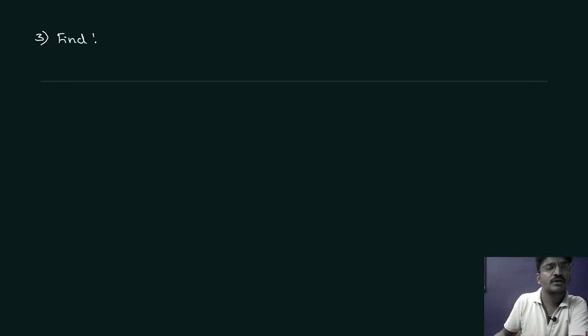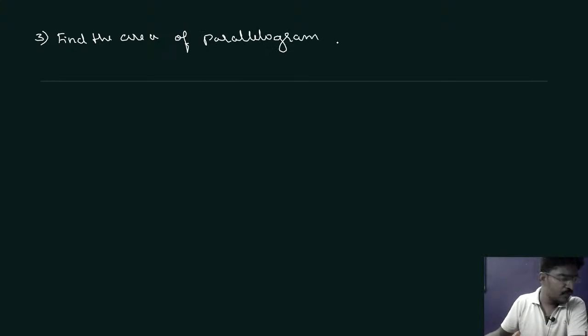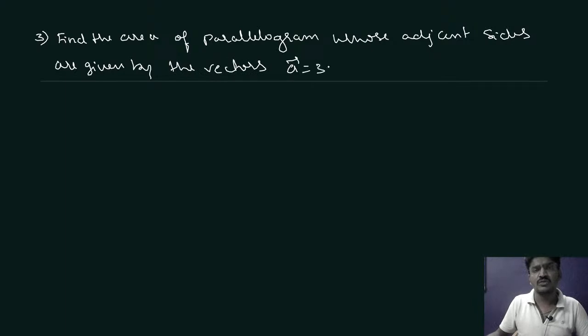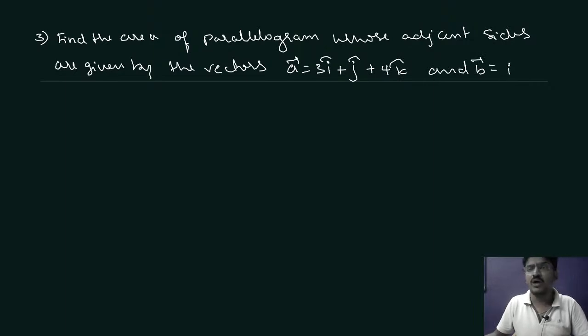Find the area of a parallelogram whose adjacent sides are given by the vectors A equal to 3I cap plus j cap plus 4k cap and vector B equal to I cap minus j cap plus k cap.